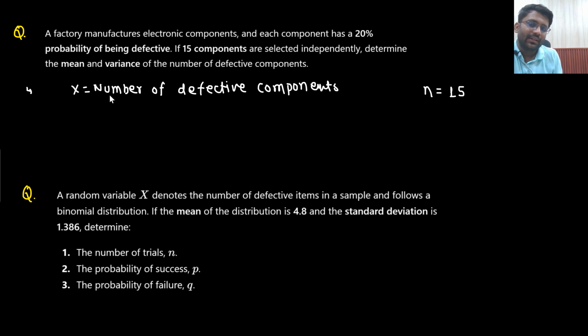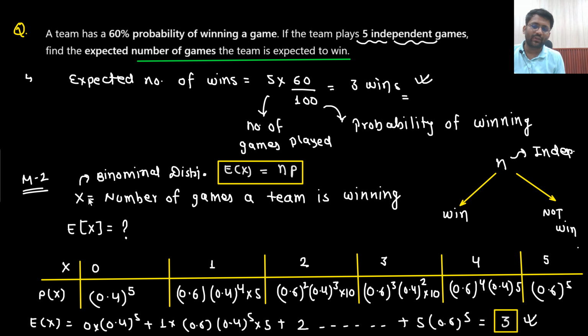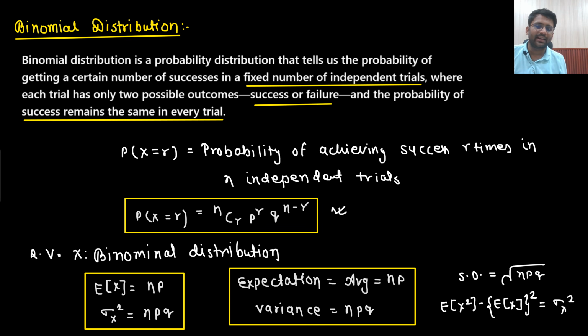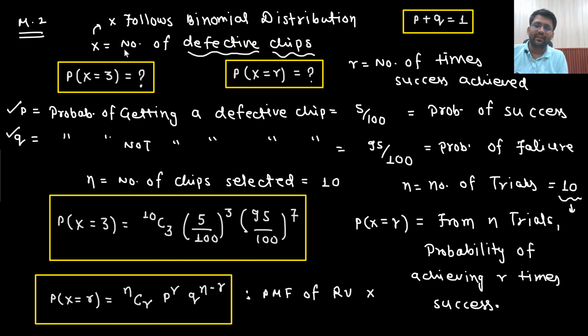What is the probability of success? Probability of success means the probability of finding a defective component. P is the probability of success, or you can say the probability of getting a defective component, because this will be the success for me. What is my random variable x? Number of defective components. Let's see the other example. What was my random variable x? The number of games a team is winning. So the probability of success was the probability of winning a game. What was the random variable x in the chips example? The number of defective chips. So the probability of success was the probability of getting a defective chip.